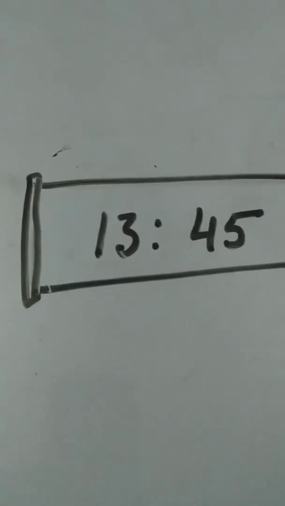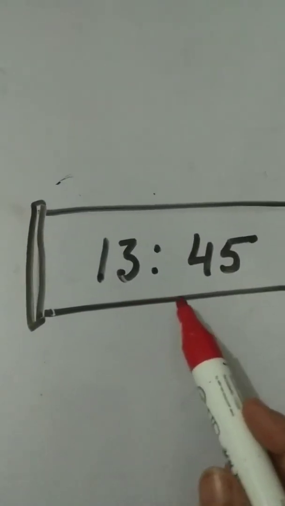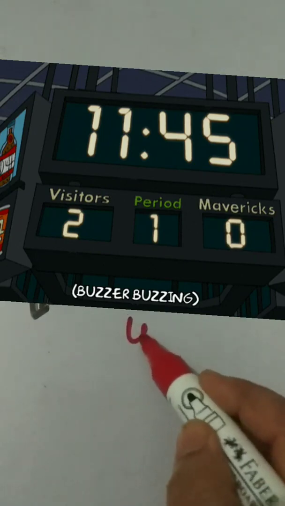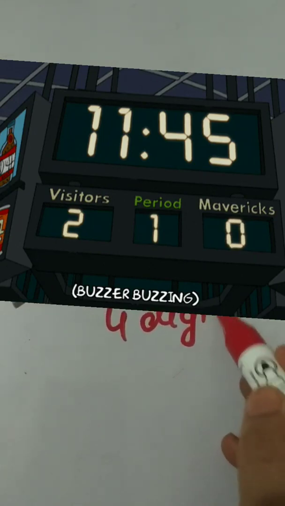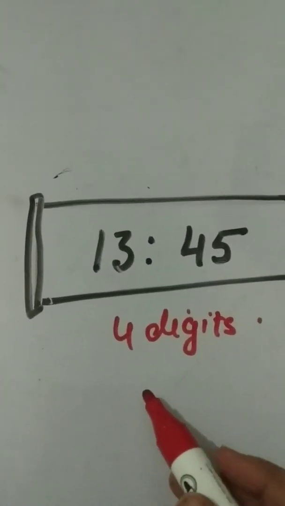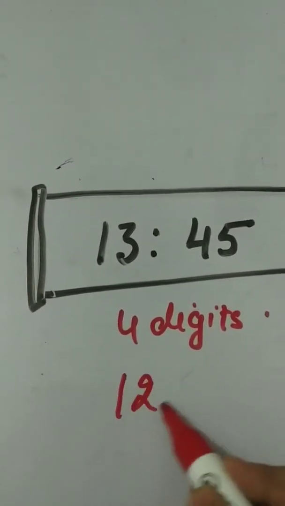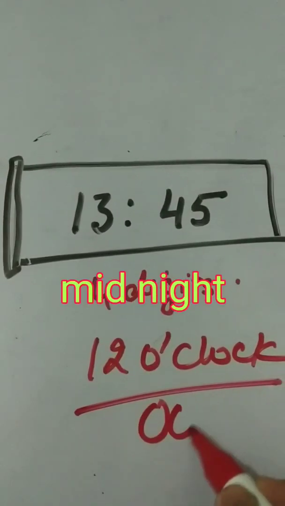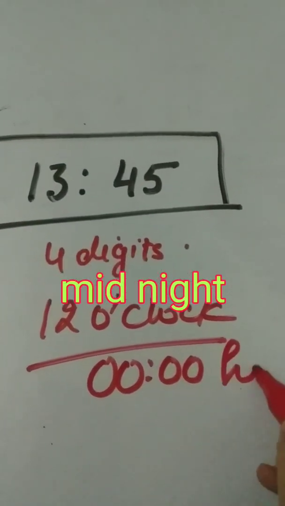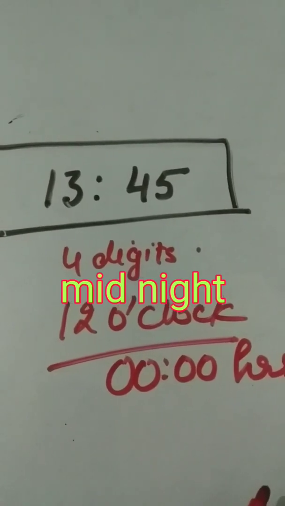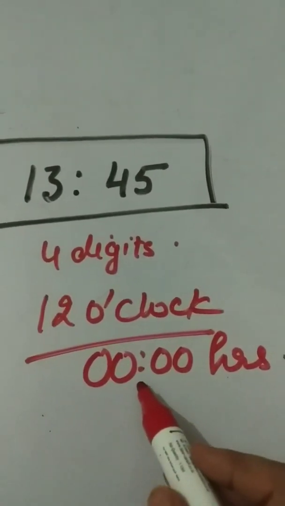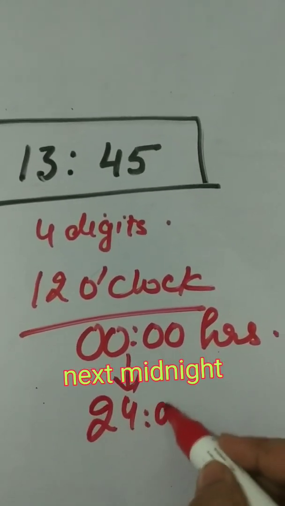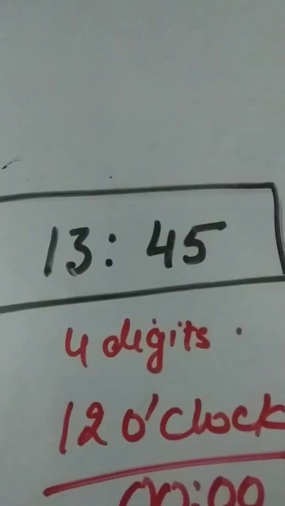24-hour clock. In 24-hour clock, the time is expressed in 4 digits. The day starts at midnight at 12 o'clock, begins with 0 hours and ends at next midnight at 24 hours.